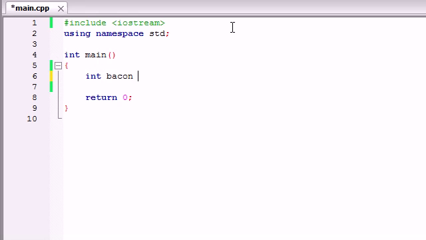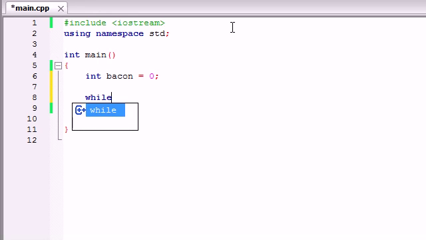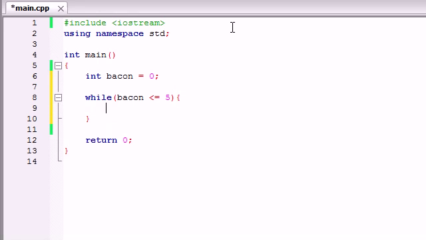Go ahead and make a variable called bacon and set it equal to 0. The syntax for a while loop is this. We're going to say while, and then in the parentheses right after it, we're going to give it a test, just like the if statement. We're going to test if bacon is less than or equal to 5, go ahead and run this bit of code over and over again. So let's go ahead and just run cout bacon is, and then we'll say the value of bacon, and then endl.